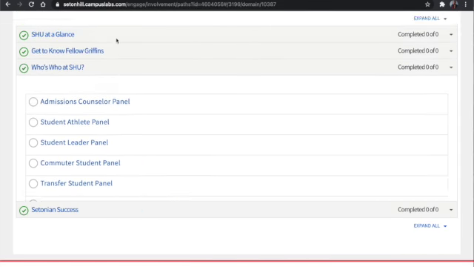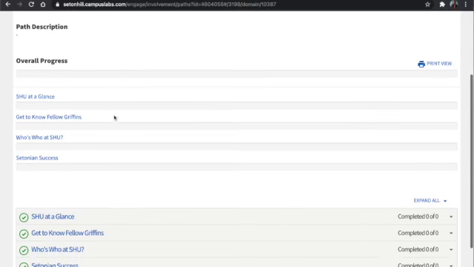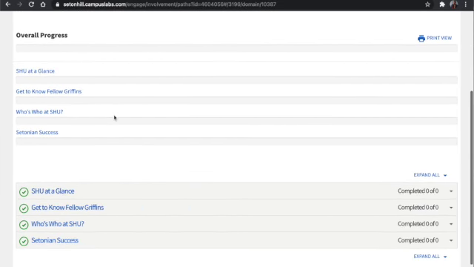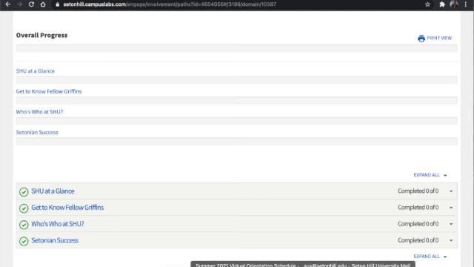So you'll do this for all of your domains in order to complete the path. Once you've attended the event, that's when you'll receive credit, and you'll begin to see the bars at the top of your overall progress begin to fill in. Remember that you have to attend so many events within the different domains or sections. Good luck.